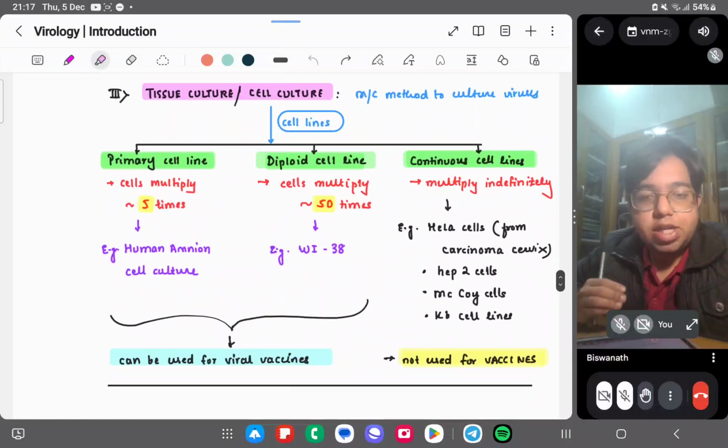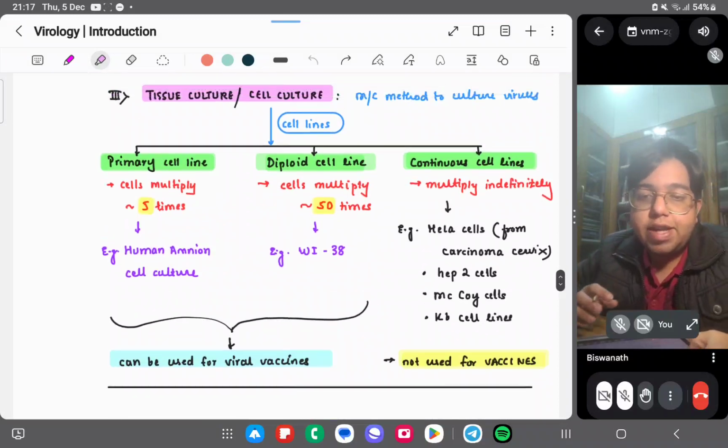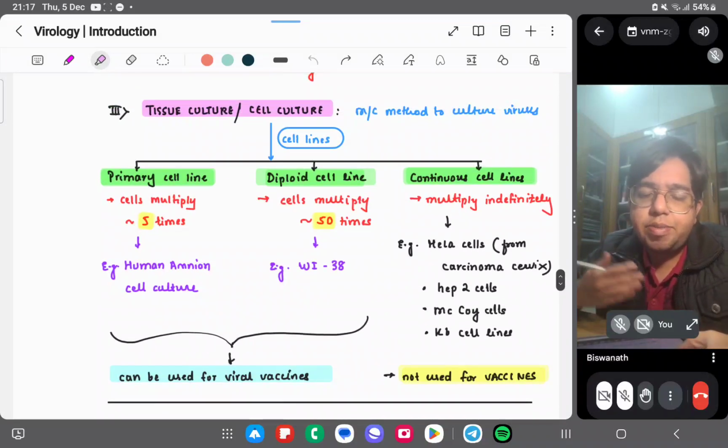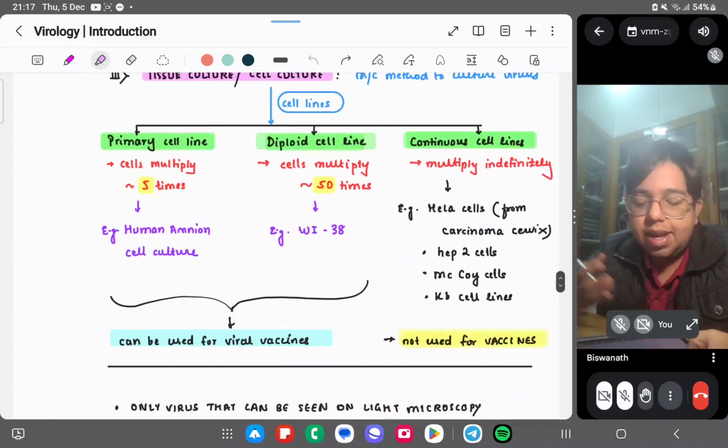Next comes tissue culture or cell culture, how a virus is cultured in a cell. It is the most common method to culture a virus. Animal inoculation raises some ethical issues, right? And the embryonated egg is also not commonly used, but you can do cell culture: primary cell line, diploid cell line, continuous cell lines.